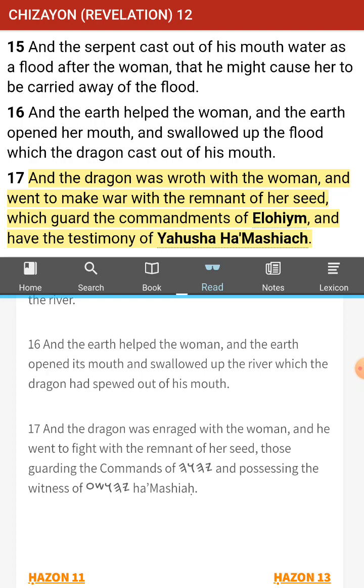And also it says the second thing about those who are saved are those who possess the witness of Yahushua HaMashiach. If you deny the Son, you will be denying the Father. If you deny the Father, you're denying the Son. Same thing, but they're not a Trinity. We're not talking a Trinity of that kind of thing.